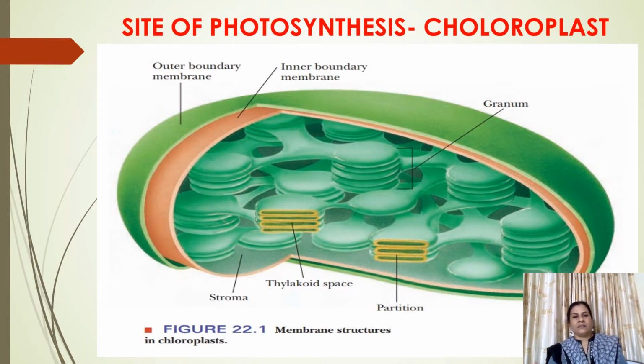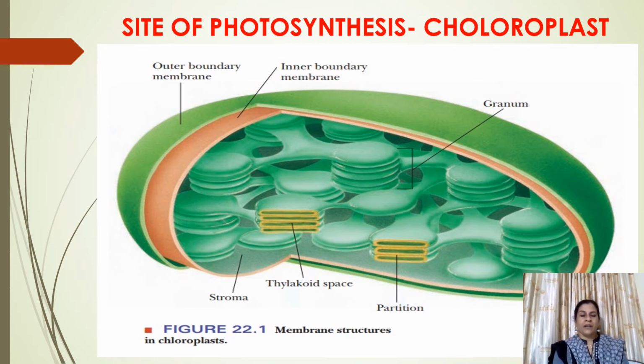Now, in green plants, the site of photosynthesis is the organelle called chloroplast. If we see the detailed structure of chloroplast under a microscope, it is called the ultrastructure of chloroplast. This is a three-dimensional structure of chloroplast where it is clearly visible that there is an outer membrane which is greenish in color, while the inner membrane is reddish, pinkish red. Outer membrane and inner membrane both are made up of lipoprotein, lipids and protein.